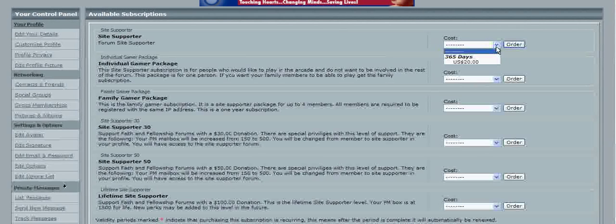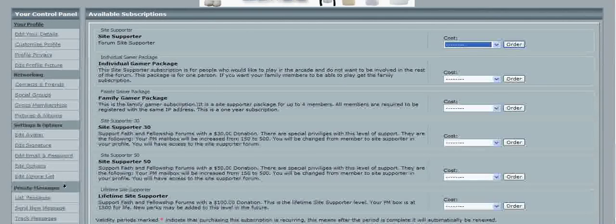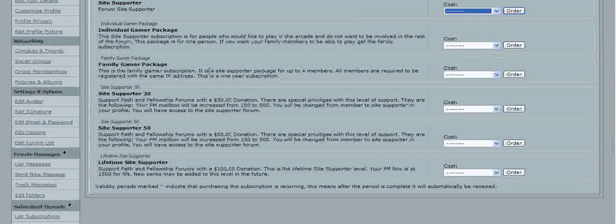Site supporter is $20 for 365 days. We got gamer package. That's for people who don't want to be involved in the forum really, but want to play the games in the arcade. You can do the gamer package, or the family gamer package. That's up to 4 members. The gamer package is $20 a year. The family gamer package is $30 a year. Site supporter 30, site supporter 50, lifetime site supporter. So anyway, you can